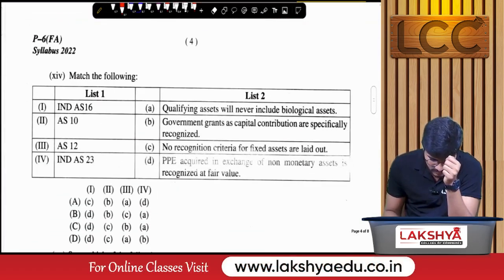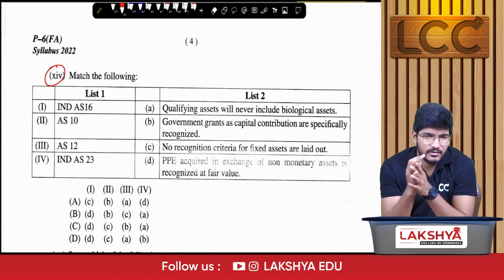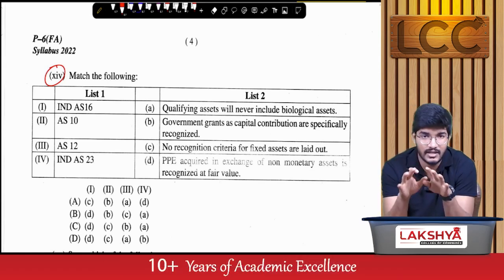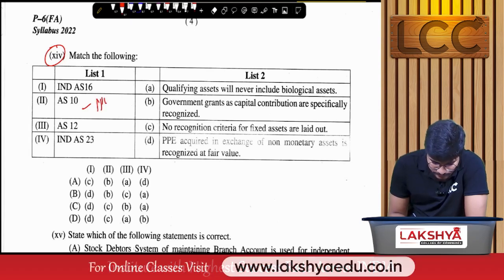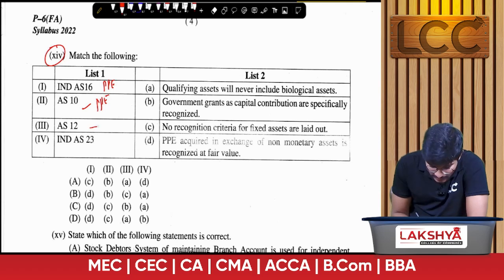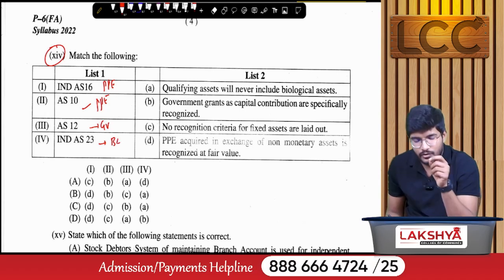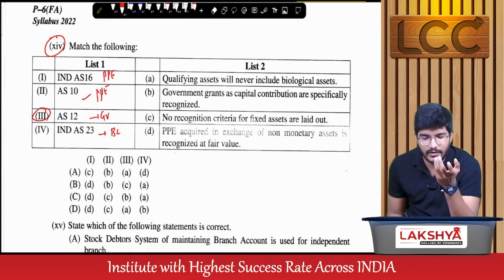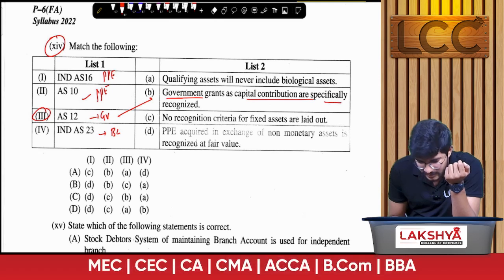Next, 14. There is a little bit of confusion in this, but by ignoring that confusion, we can also answer the correct option. Like how? AS 10 deals with PPE. Ind AS 16 also deals with PPE. AS 12 deals with government grants, and Ind AS 23 deals with borrowing cost. Now you have to match. So first, go with the third option, AS 12. AS 12 is government grant, nothing but option B, government grant of capital nature specifically recognized.